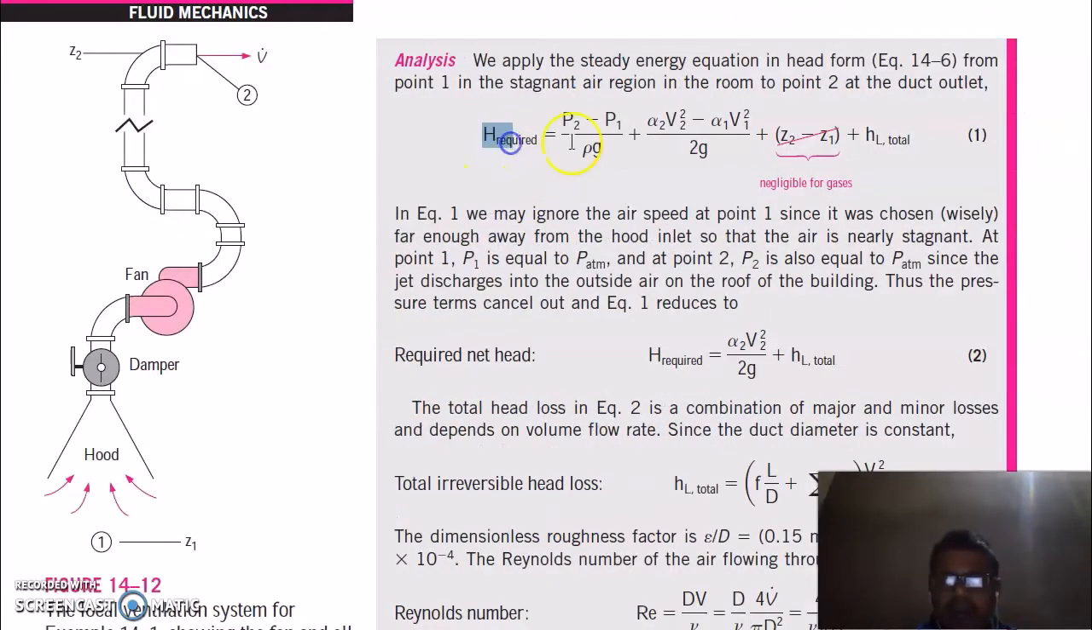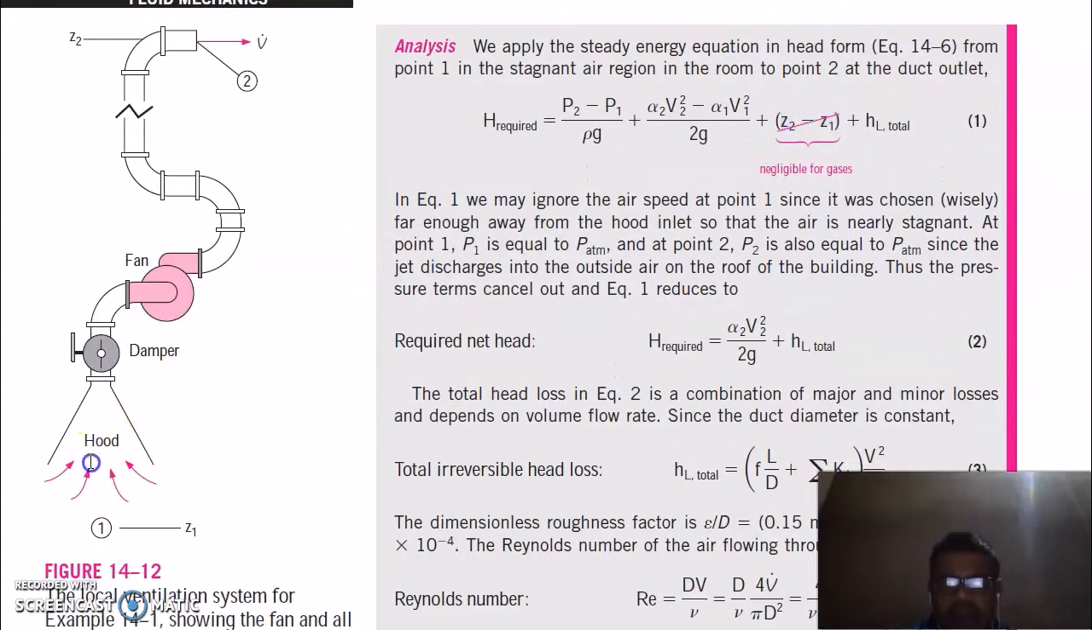So this is the head required. Now this term is neglected because air is very light. It is not much head needed to raise the level or altitude of the air. Also, the inlet and outlet pressure are the same, so P in is equal to P out. So this is also eliminated. The hood cross section is very large, so the velocity at the inlet is also 0.